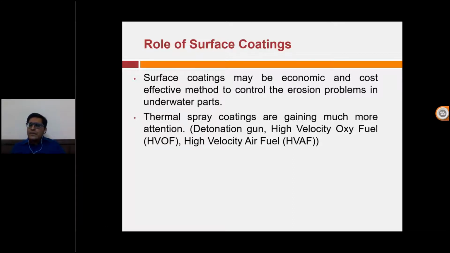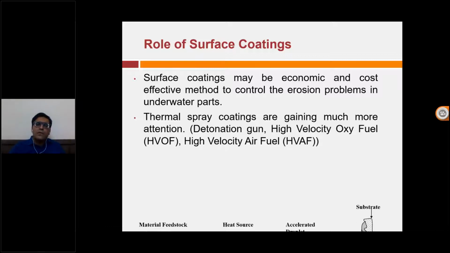So we have to go for specialized coating, and those specialized coatings are thermal spray coatings. These are new varieties of coating and they are very useful when it comes to hydro turbines. Currently most of the industry, and Nathpa Jhakri itself, are using HVOF coating, that is high velocity oxy fuel coating. And there is one more type of coating, that is high velocity air fuel coating. It's state of the art. It's not currently there in India, and it's rarely used by anyone, but it has very good properties.